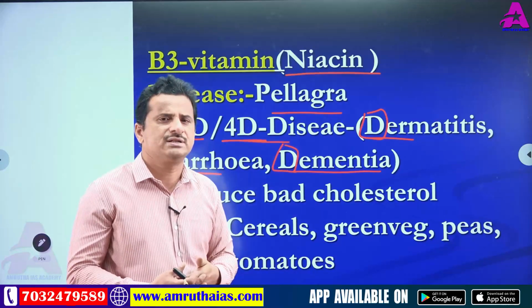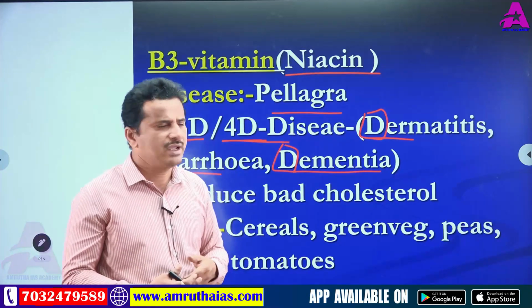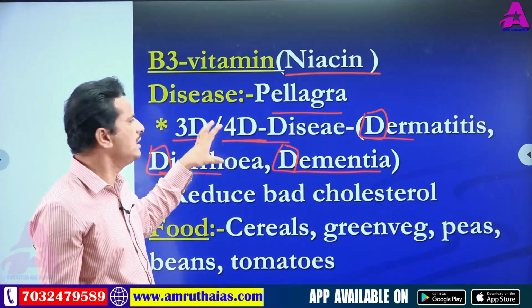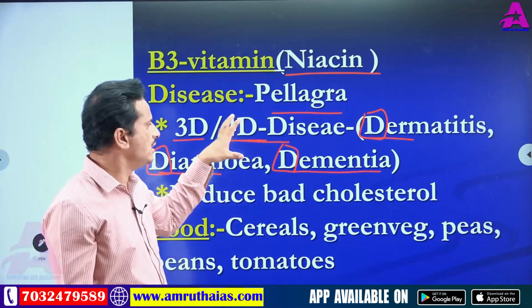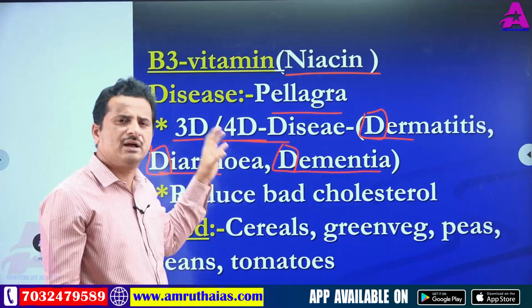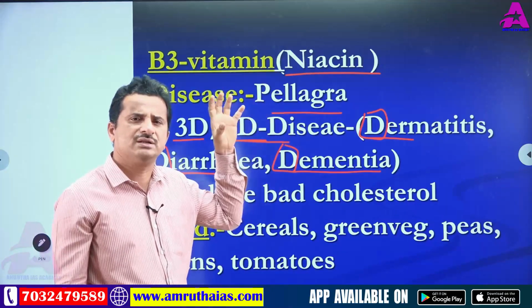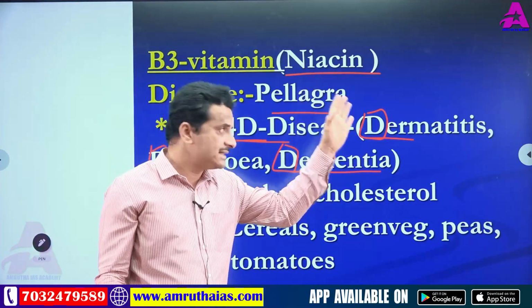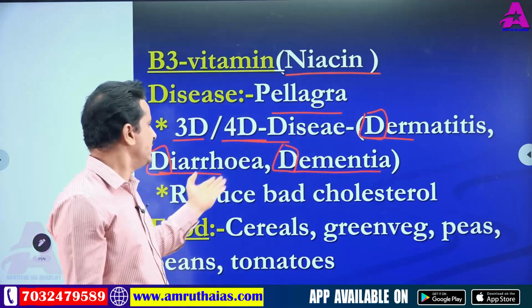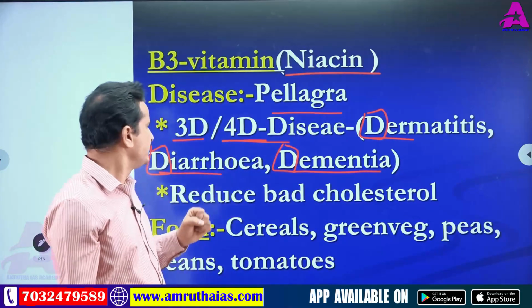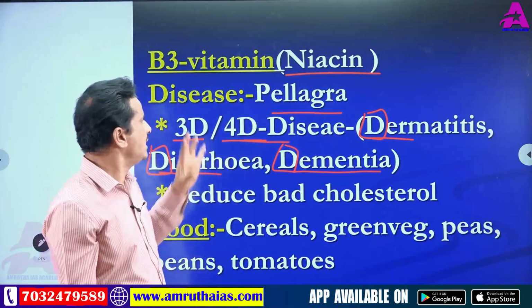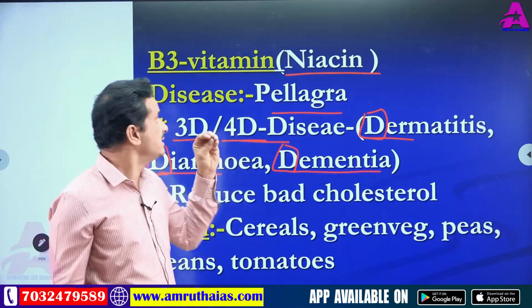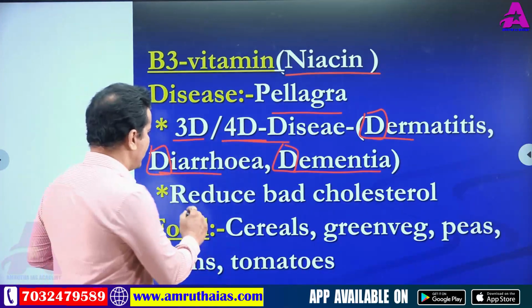You can expect questions like this in competitive exams. Pellagra leads to three other diseases starting with D: dermatitis, diarrhea, dementia. And one more specialty of vitamin B3, it reduces bad cholesterol.